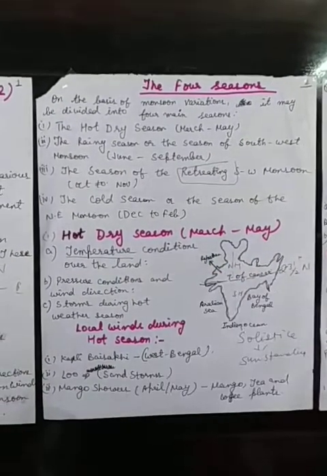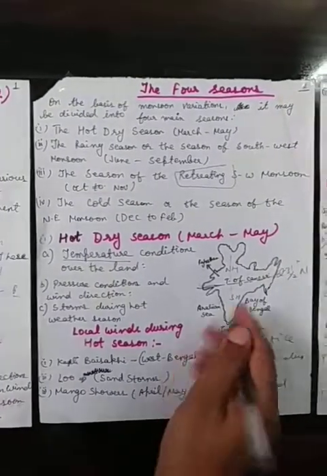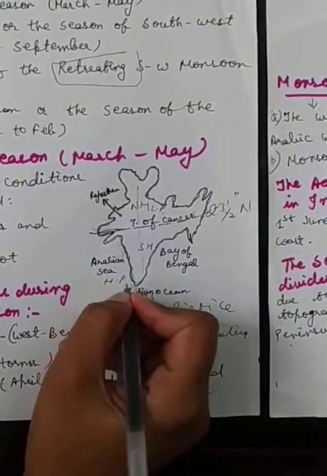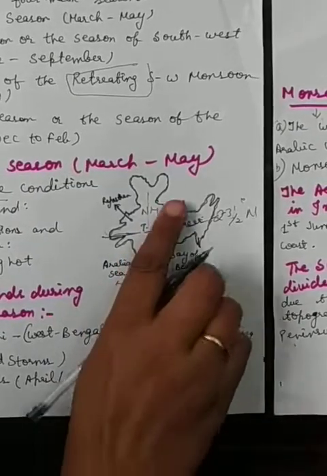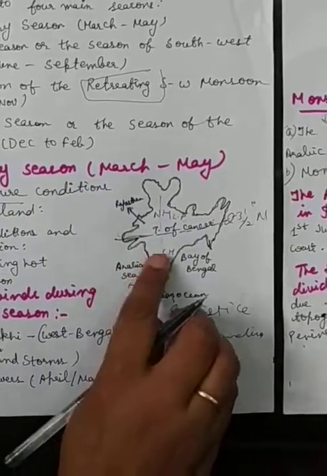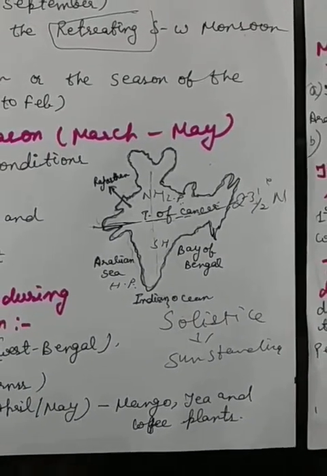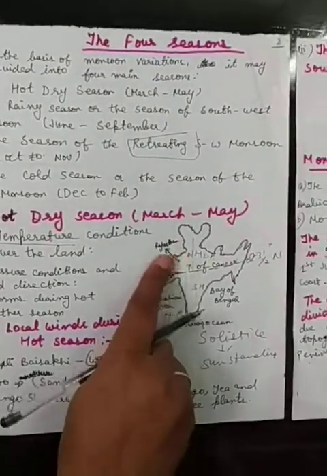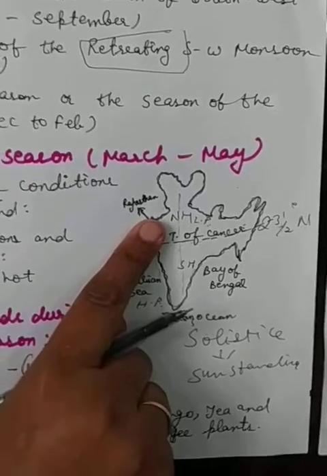Low pressure conditions develop on the mainland of India, with high pressure conditions prevailing over the seas. Over here it's low pressure and over here it's high pressure, because winds move from high to low pressure, and only then will the rainfall conditions be there. There is a steady increase in temperature from south to north, highest in the interior. Rajasthan has the highest intensity temperatures, between 45 degrees Celsius to 50 degrees Celsius.